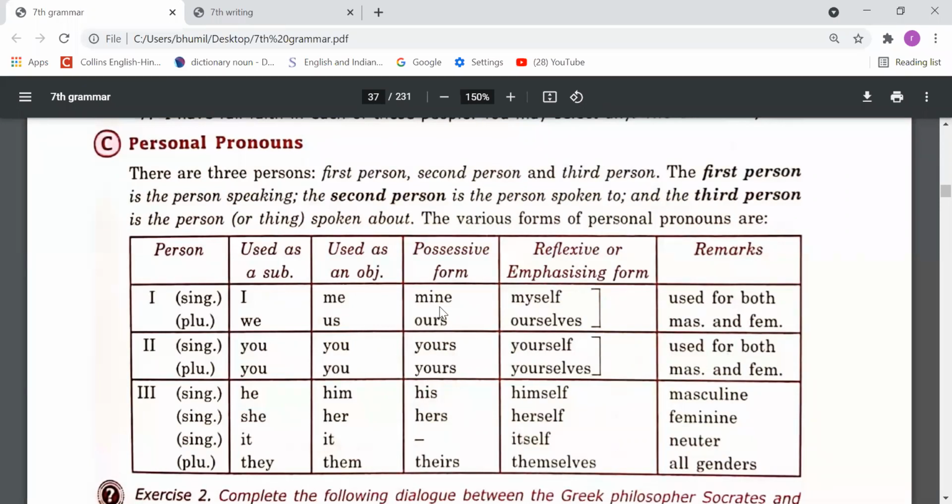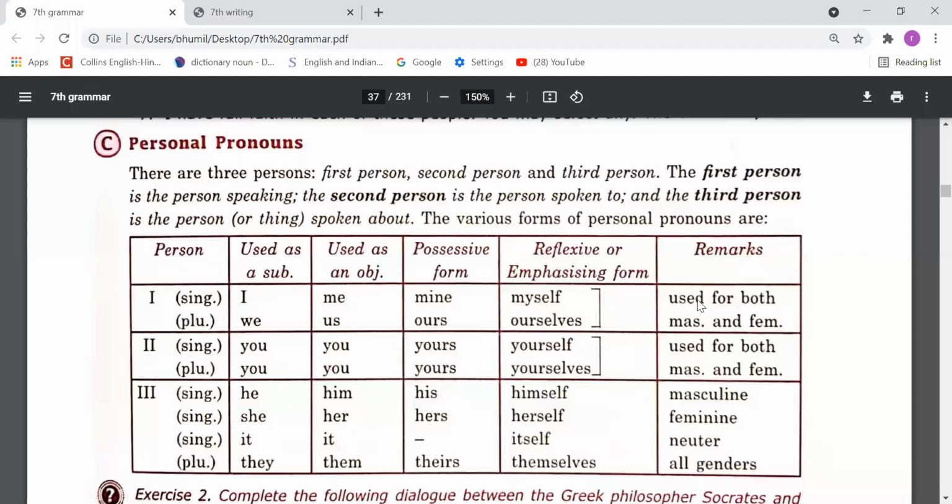And these are the possessive forms. Possessive forms means we show possession, like mine, ours, yours, his, hers, theirs. And these are the reflexive pronouns: myself for I, ourselves for we, yourself or yourselves for you, himself for he, herself for she, itself for it, and themselves for they.